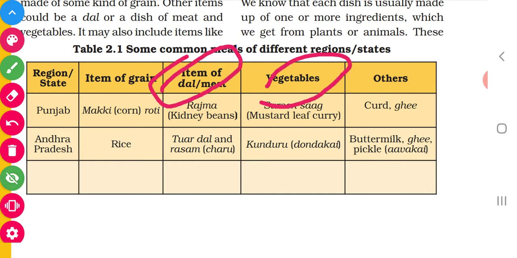Then we used to take some vegetables. We used to say poriyal, no? Then other things also we will be taking. We will be taking curd, ghee or buttermilk, or we will be taking pickle. Okay, so we used to eat different types of food at different times, isn't it?